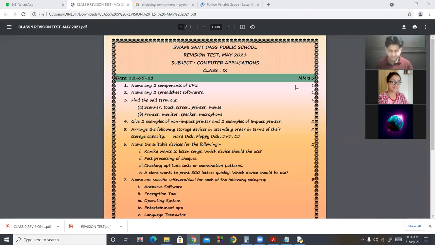OpenOffice.org Calc. Presentation software: in this we include MS PowerPoint, OpenOffice.org Impress. Then there are DBMS software. In this we include OpenOffice.org Base, MS Access, Oracle, MySQL, MS SQL Server, and dBase. These are examples of DBMS software.